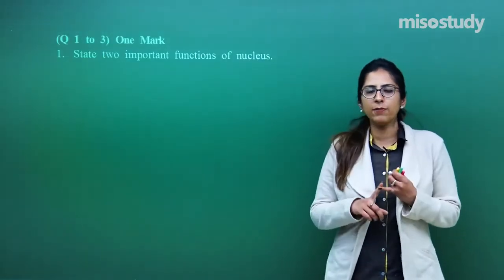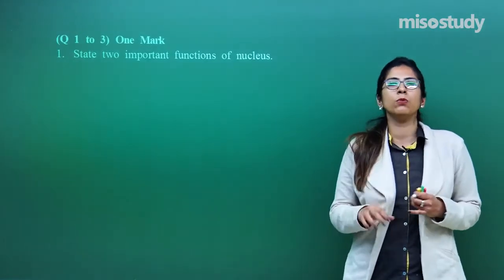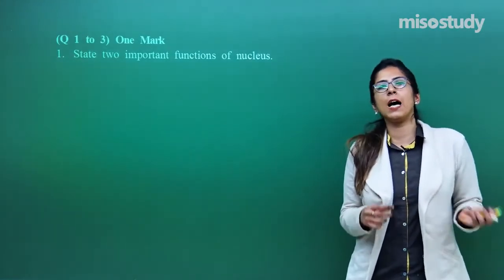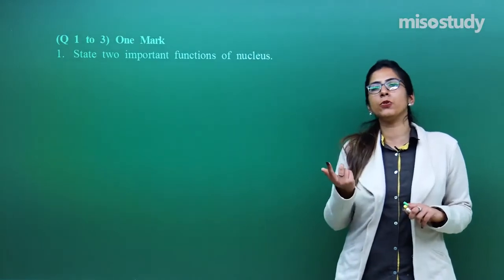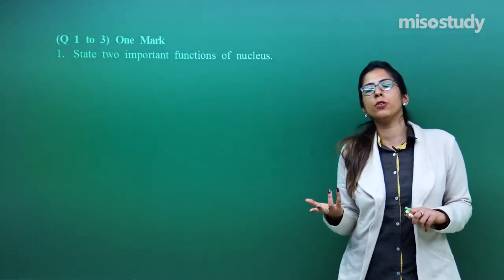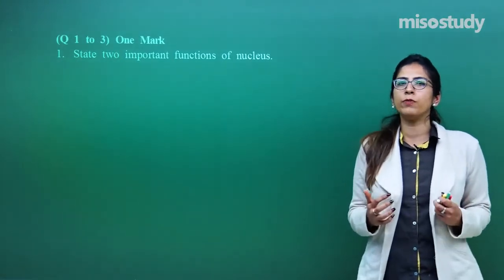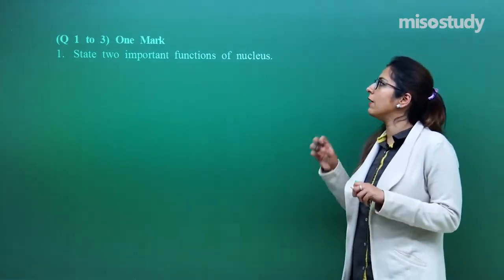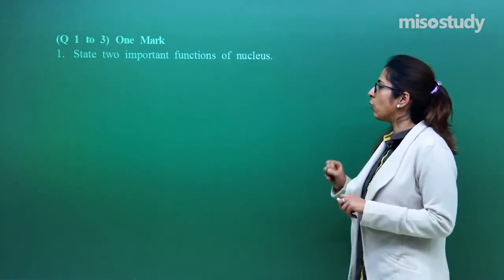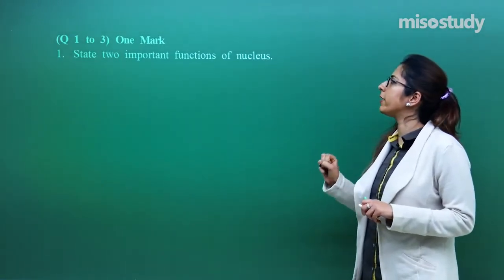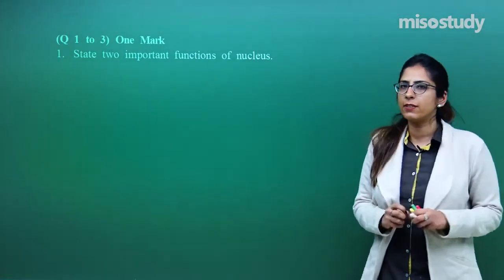First of all, I have divided the whole 10 questions into different categories. The first 3 questions are of 1 mark, then 3 questions are of 2 marks, then 2 questions of 3 marks and 2 questions of 5 marks, right? This is how we will proceed. Let's focus on the 1 mark question first. The question states, state 2 important functions of the nucleus.